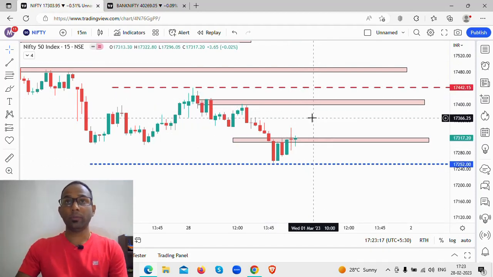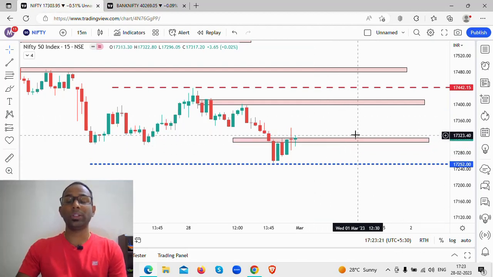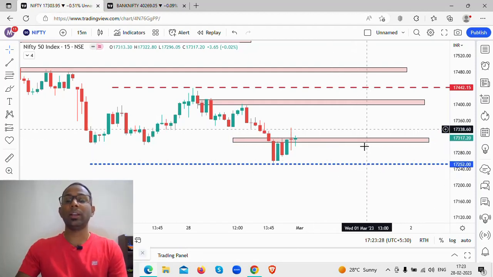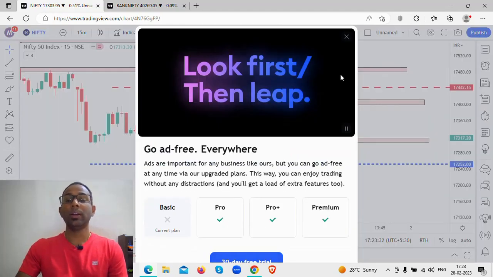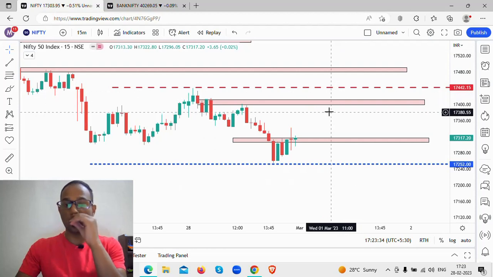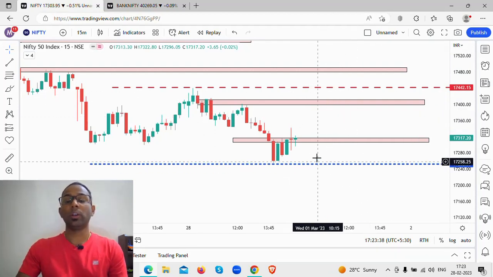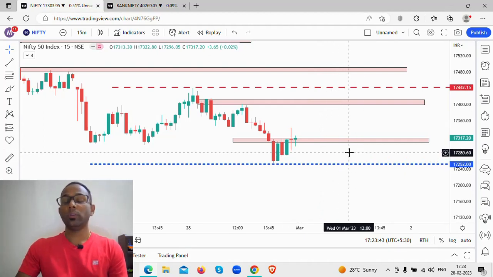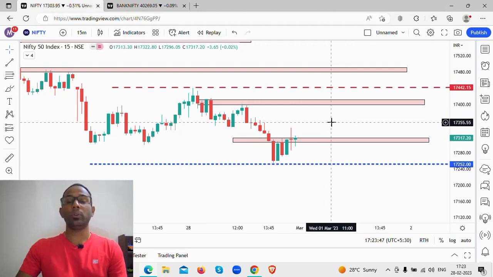In the second half of the market, we are going to see how the price action works through the day. When I say second half, I'm looking at the 12 to 12:30 price action, and after that I'm going to make a decision whether the bulls are showing strength or the bears are showing strength. Now, if the price opens somewhere in between, say it gaps up and opens here, or gaps down and opens here, I'm not going to look at any trade until it reaches my levels and I get a good risk reward ratio.